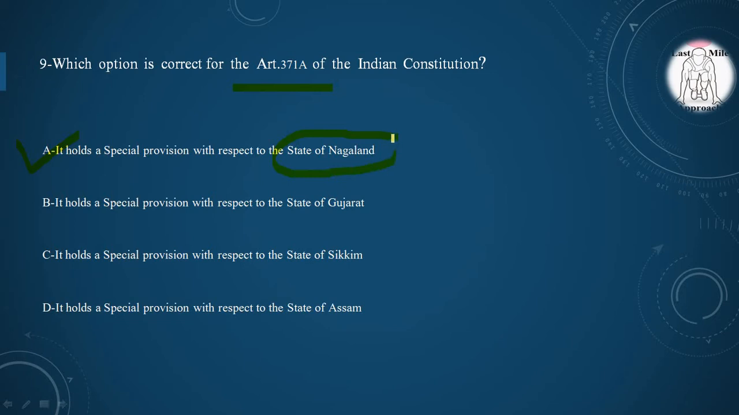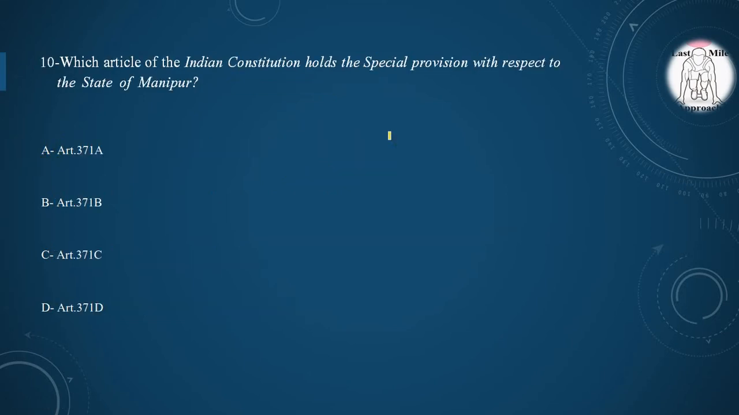So option A is correct. Now next question. Which article of the Indian Constitution holds the special provision with respect to state of Manipur? Option A, Article 371A, option B, Article 371B, option C, Article 371C, option D, Article 371D, and the correct option is option C, Article 371C holds the special provision with respect to the state of Manipur.